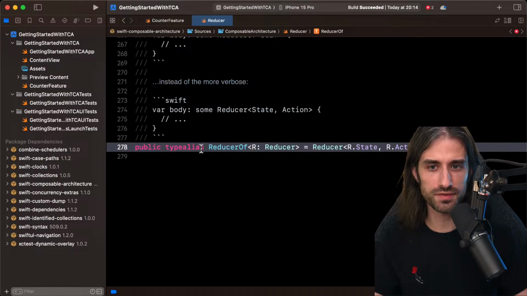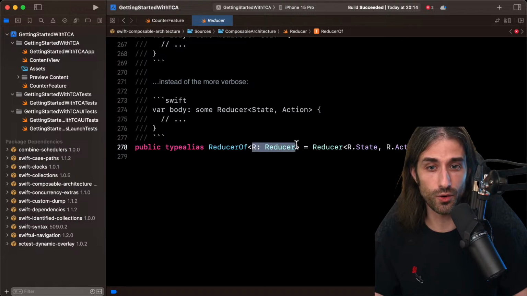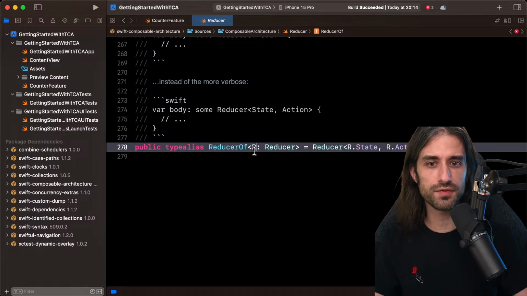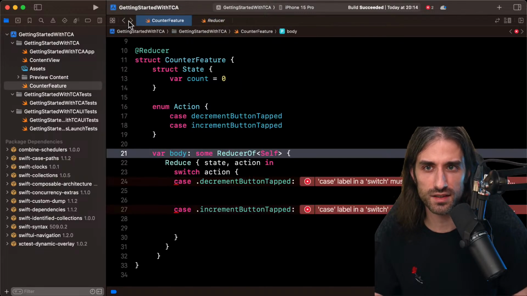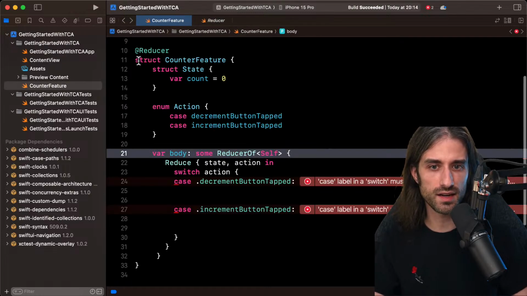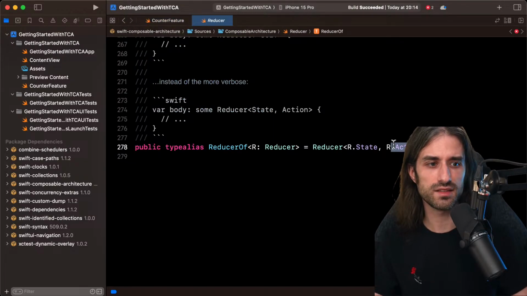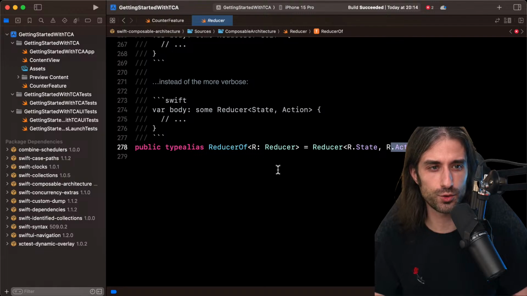Let's see what a reducer of is. It's just a type alias where you give it a reducer R, you give it a type that conforms to reducer, and it gives you a reducer of the state and the action. So it seems to be sugar syntax. This way we can write self and not self.state, self.action. So it's purely sugar syntax.